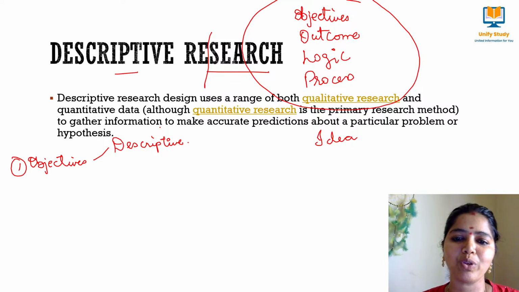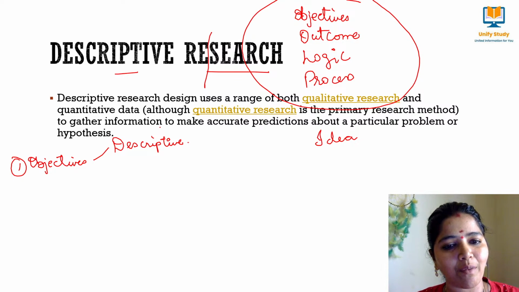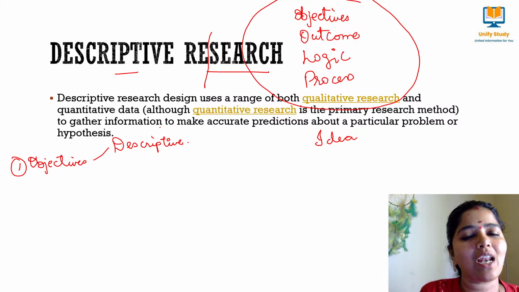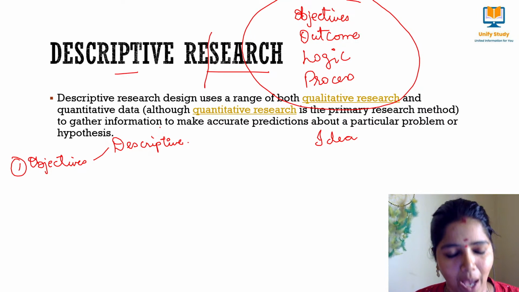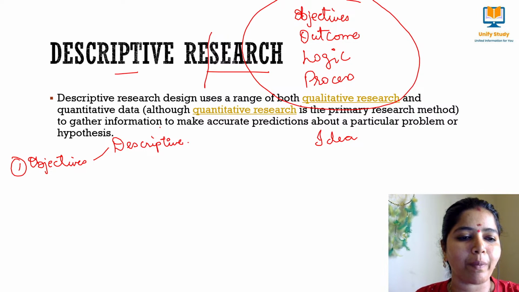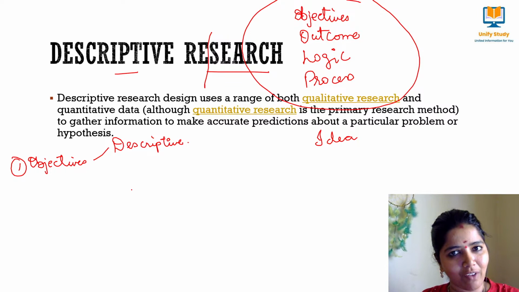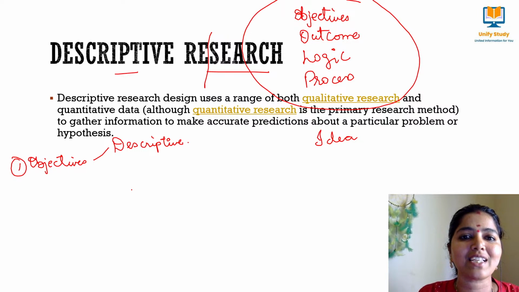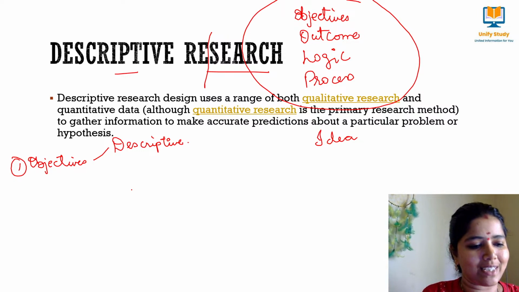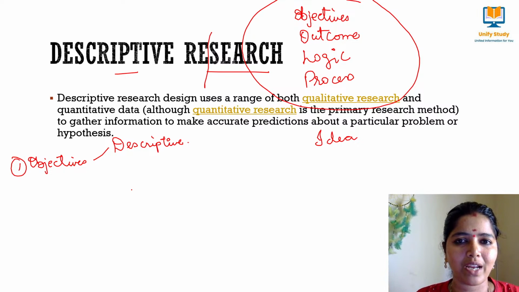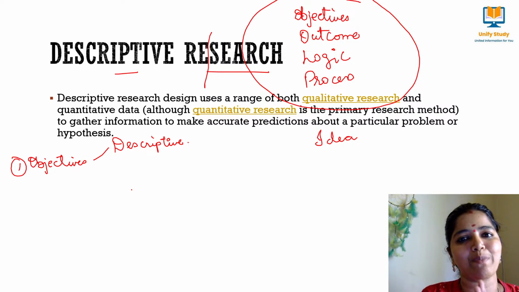Similarly, when we come to descriptive research, it comes under a primary research method, just to gather information and to tell about a particular problem, what has happened. So I'll go to the problem, something would have happened there, and I'll just address what has happened and why it has happened. Exactly. I'll just tell what has happened. I don't know why, nothing I know, right? I'll just tell them what has happened.